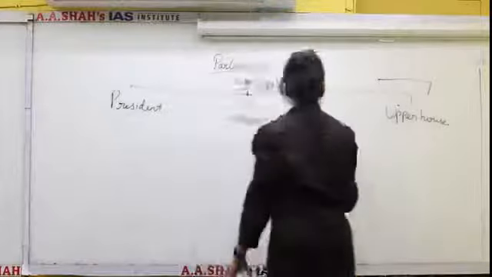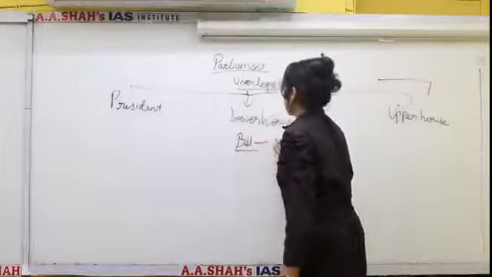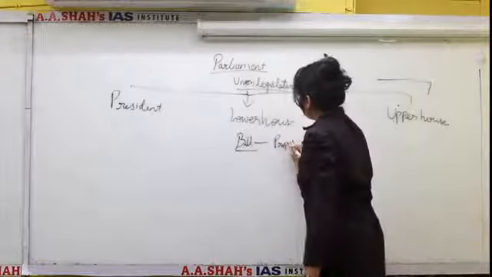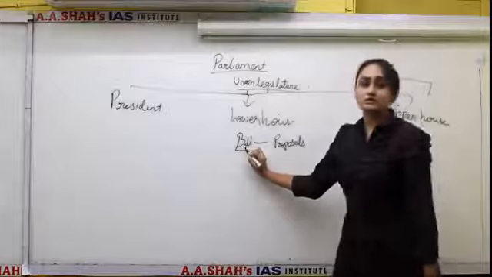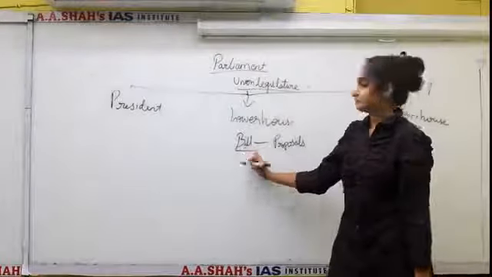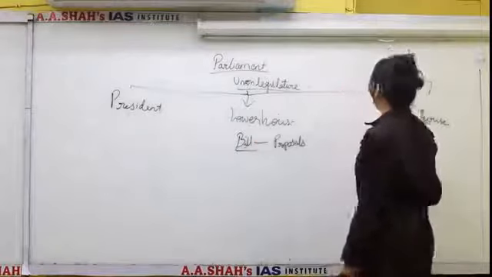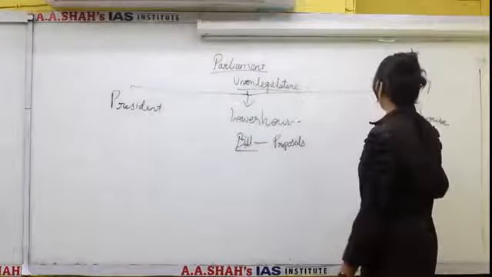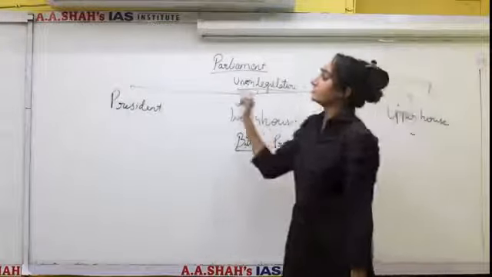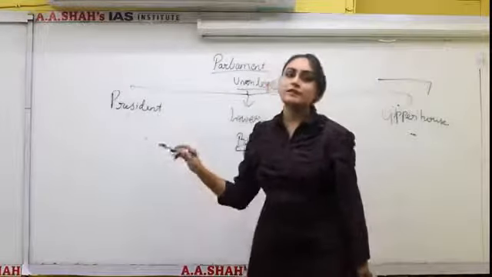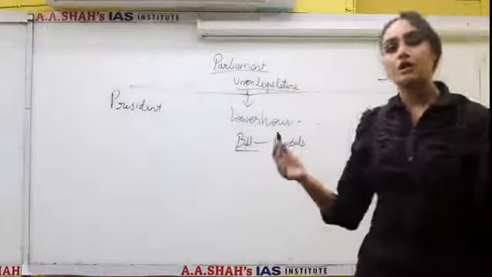So say a bill is introduced in Lok Sabha. Some proposals are made. This is the first step in the introduction of a law in parliament. After the bill is introduced in the lower house, it is passed in this house and then sent to the second house, that is Rajya Sabha. And after it passes in Rajya Sabha, it is sent to the president for his assent. And once this bill gets the assent of the president, this bill becomes an act, that is a law.